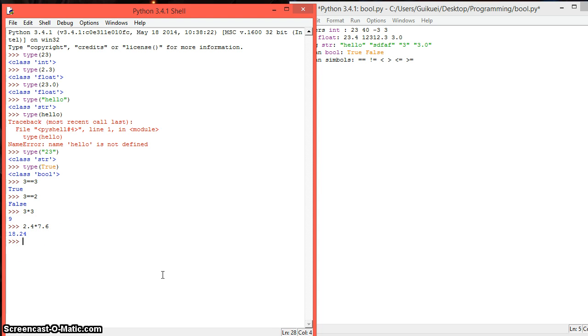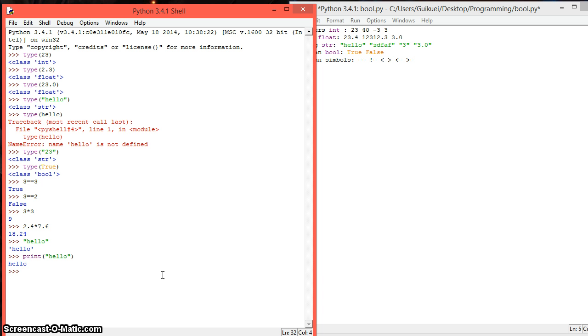Now the string. The string is used for text basically. So if I type "hello", it's going to be a string. It's just going to tell me hello. We can also print "hello", and it just tells us hello.